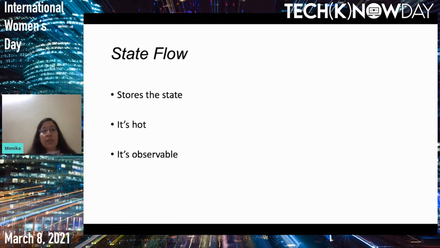So moving on to the state flow concept. As its name suggests, state flow stores the state. It is hot, meaning that even if there are no subscribers to it, it will keep on emitting values, and if there are no subscribers, those values will go waste. And it is observable, meaning we can keep on observing the values. Also, state flow returns the last value and not the previous ones.